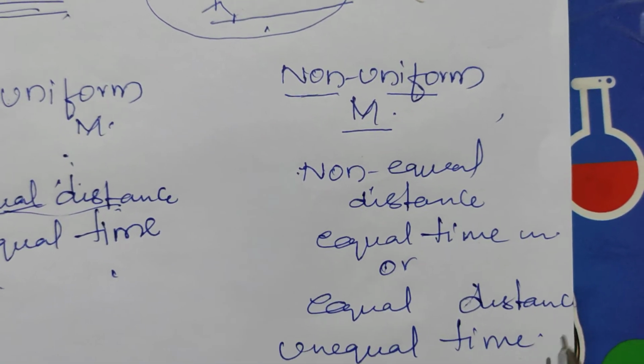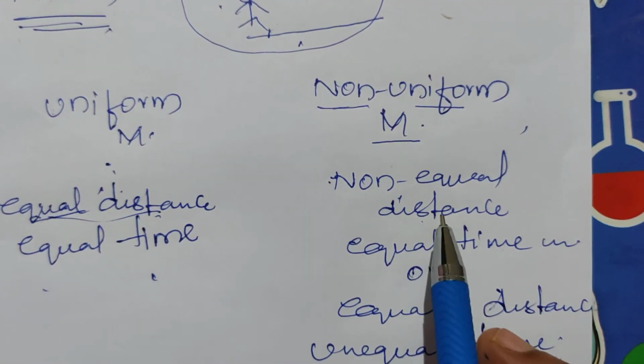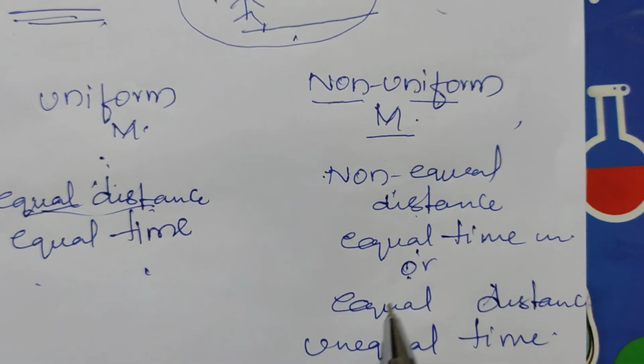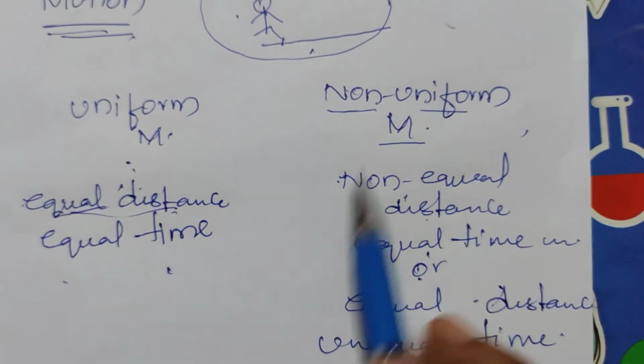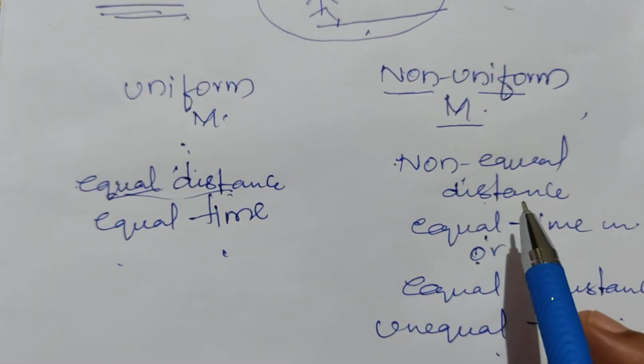Any one of it can be different, equal distance or unequal distance, equal time or unequal time, then it is said to be in non-uniform motion.